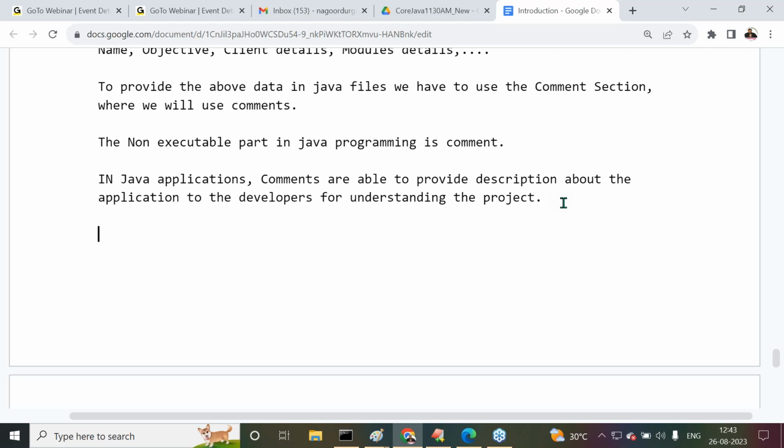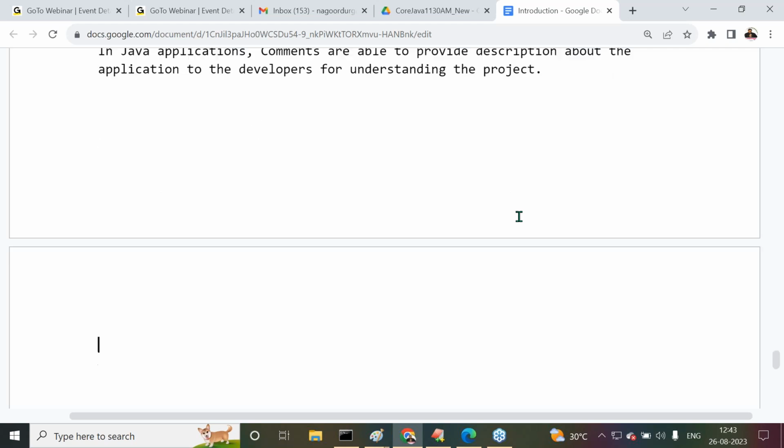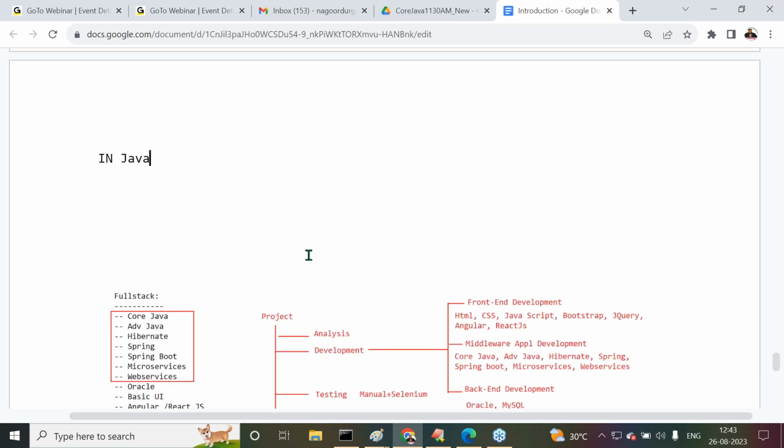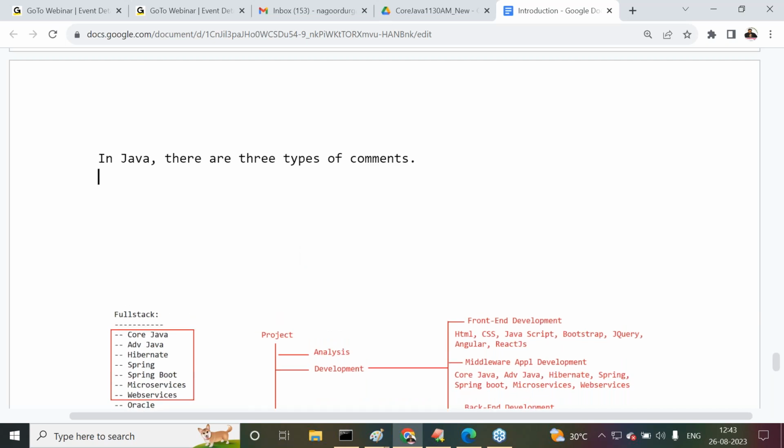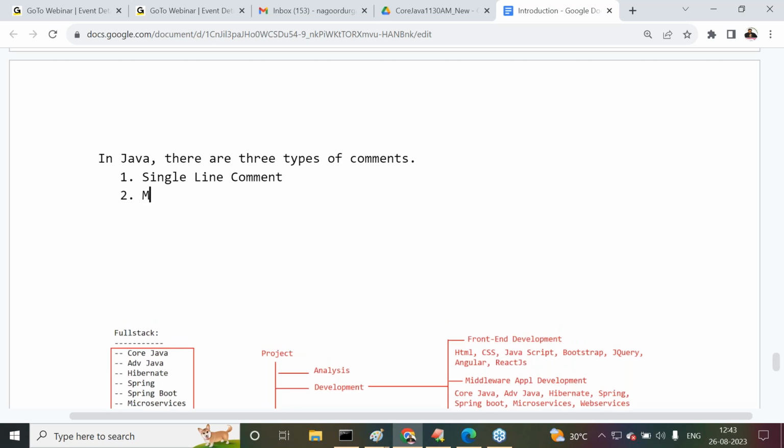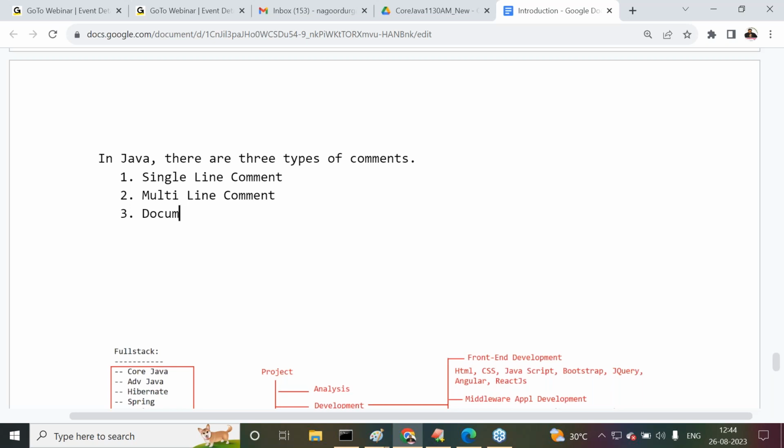Leave this one. How many types of comments are available in general? In Java, there are 3 types of comments. Get my point or not? What are the 3 types of comments here? First one is single line comment. Second one is multi-line comment. Next one is documentation comment.